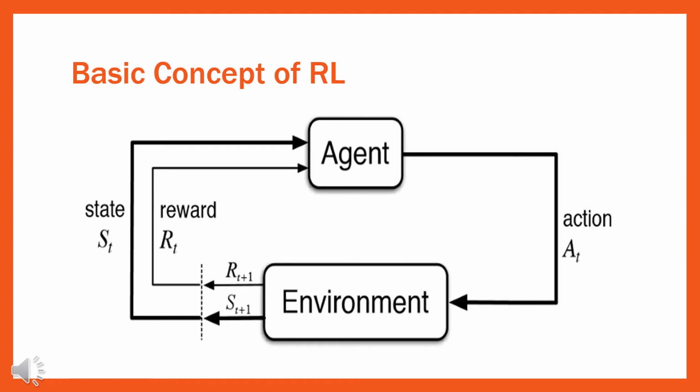agent. Policy is the strategy that the agent employs to determine the next action based on the current state. The next one is the value, the expected long-term return with discount, as opposed to the short-term reward, that is R. So V pi, or V, is just another symbol which defines the expected long-term return of the current state under the policy pi. So pi is a symbol by which we denote the policy.